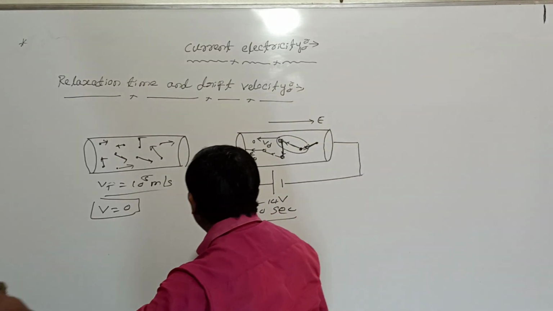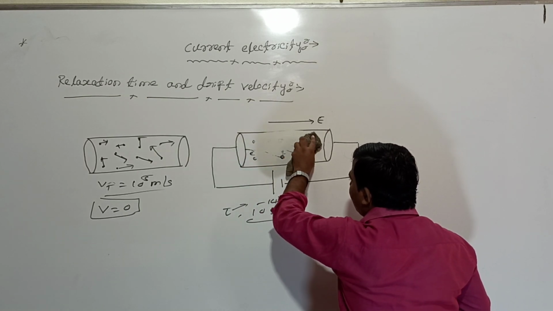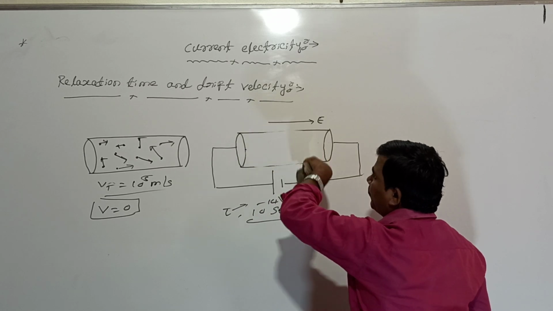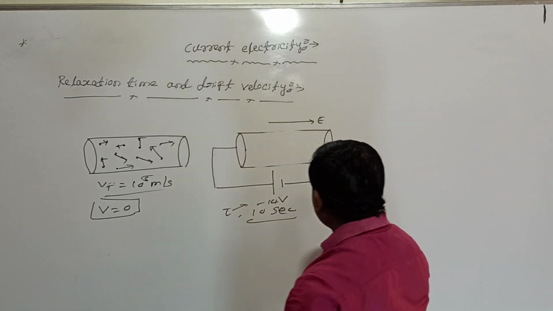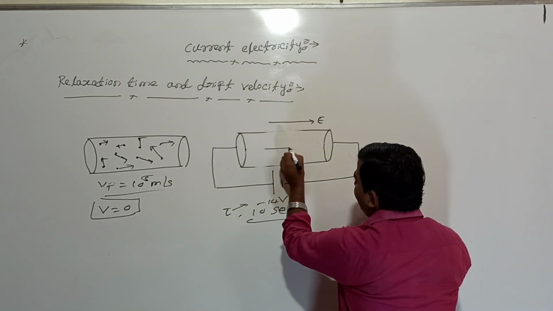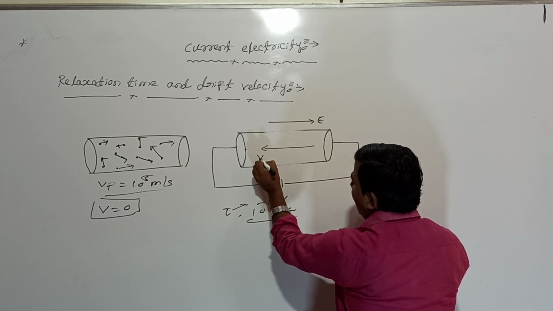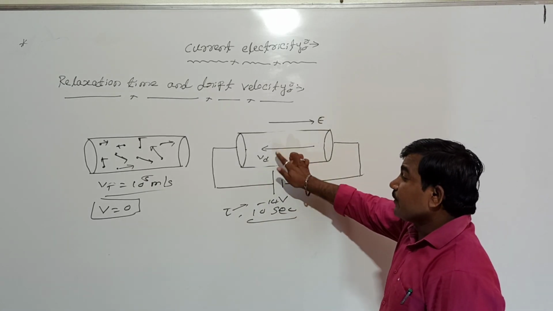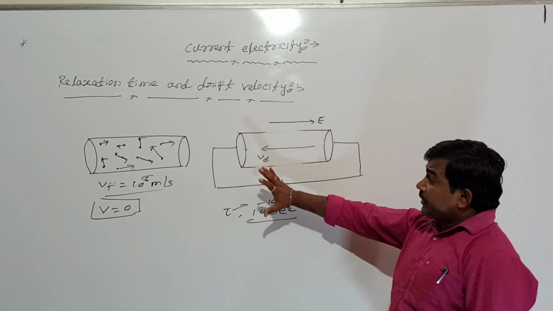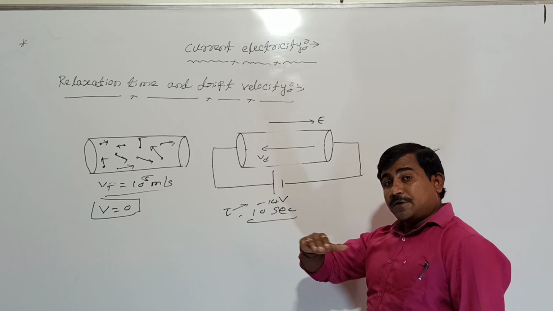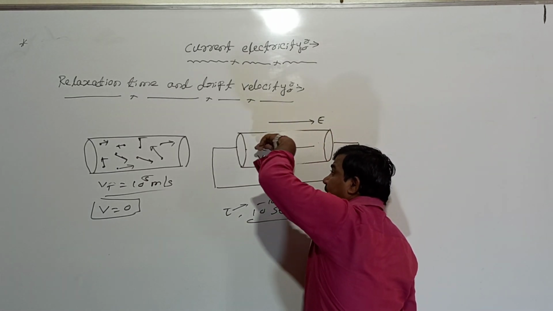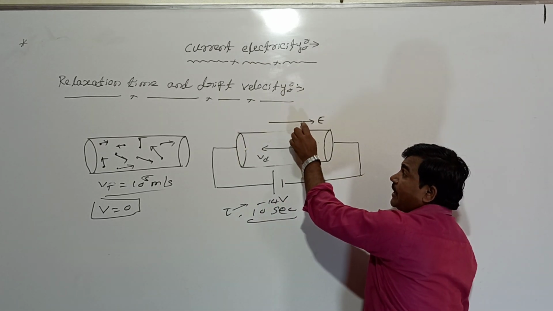By what speed do they actually move? Look at me. The electrons move from one end of the conductor to the other end by colliding with the positive ions. When an electric field is applied, all the free electrons move with an average velocity. This velocity we call drift velocity. What is the drift velocity? Drift velocity is the average velocity with which electrons drift in the presence of an external electric field.